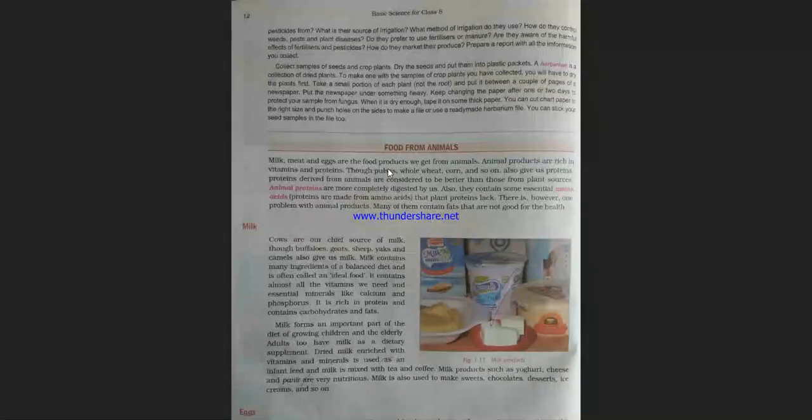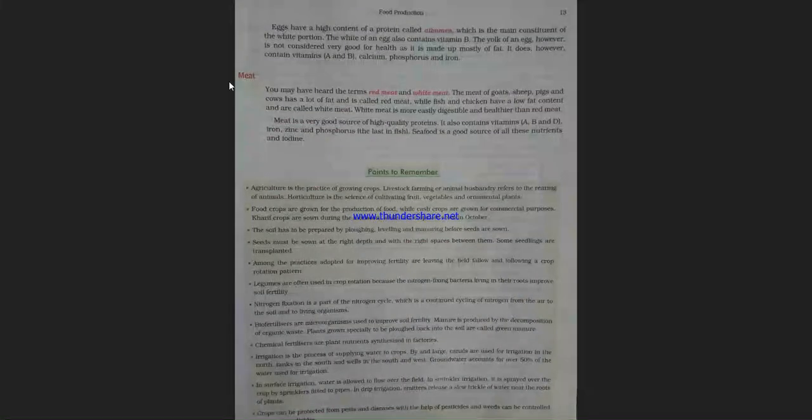Now, we not only obtain food from plants, we also obtain food from animals. Like milk, which we are very familiar with, eggs, meat, etc. Now at the end, you can see here points to remember. These points are the important notes, or the precise description of this chapter, which you need to go through and which will also help you have an appropriate look at the chapter.